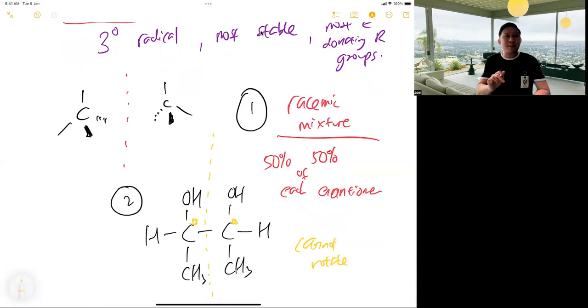I don't know if the school teachers teach this now. What is this thing called? Some schools teach, some schools never. I don't know whether it's in A level, but anyway, it's called a meso compound. It means it has a plane of symmetry, so it cannot rotate.